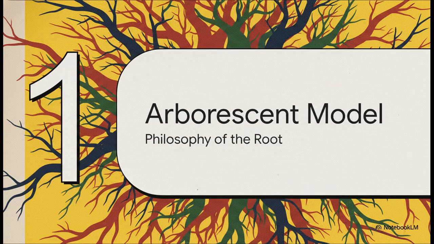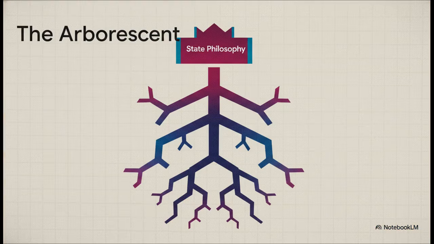Section 1. The arborescent tree model, the philosophy of the root. To really grasp what nomad thought is, we first have to figure out what it isn't. Traditional Western thought relies heavily on a rigid, top-down tree structure. Think about it for a second. You've got roots, a trunk, branches. It operates on binary logic, this idea that 1 becomes 2 and then 2 become 4 to categorize the whole world. It's strictly hierarchical. Everything has a rank, a higher unity, or some central pivot point.